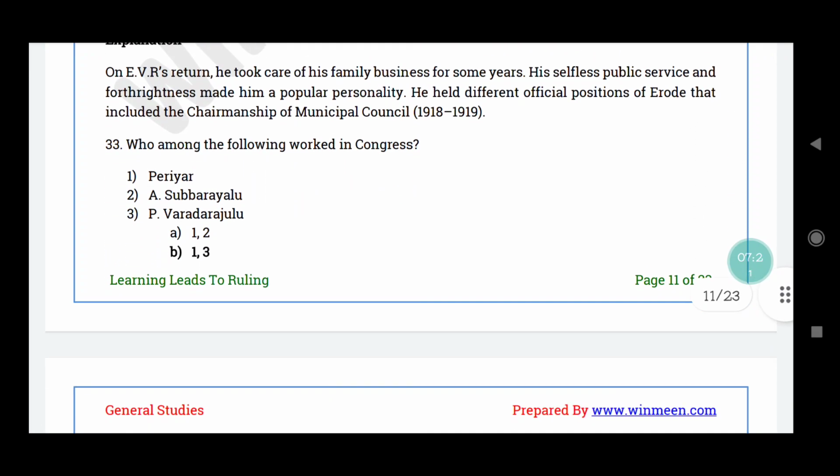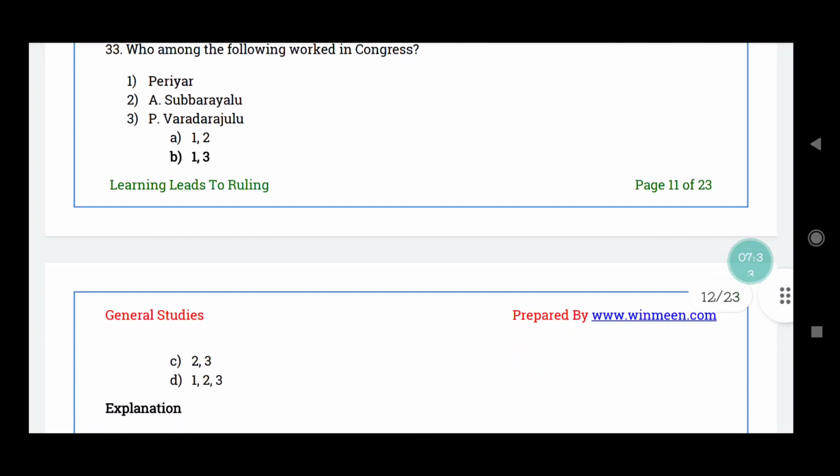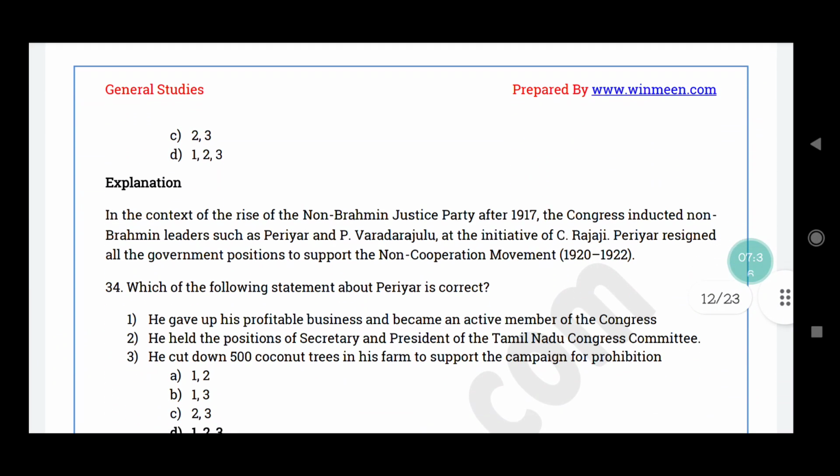Who among the following worked in Congress? Periyar, A. Subrayulu, P. Varadarajalu. The correct answer is option B, Periyar and P. Varadarajalu. In the context of the rise of the non-Brahmin Justice Party after 1917, Congress inducted non-Brahmin leaders such as Periyar and P. Varadarajalu at the initiative of C. Rajaji. Periyar resigned all his government positions to support the non-cooperation movement that was happening in 1920 to 22.